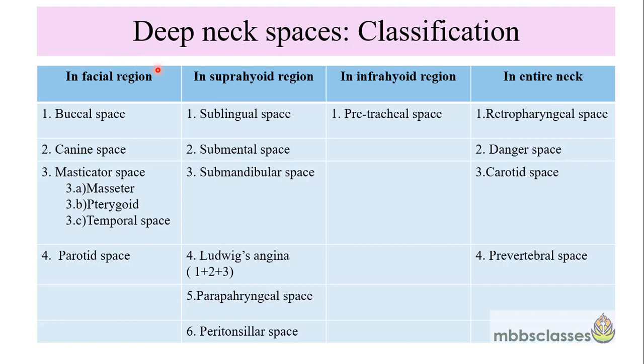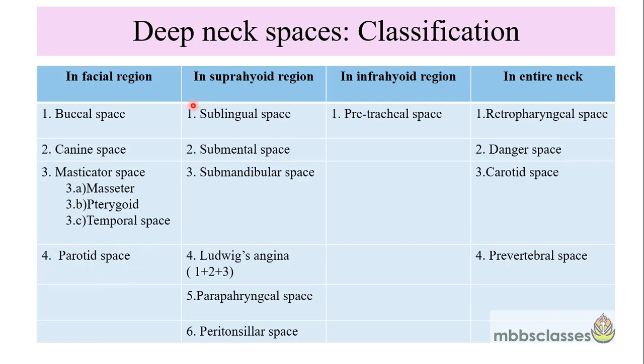If we see the classification of the deep neck spaces, for easy remembrance, we can say that the deep neck spaces can be classified into four groups: the spaces in the facial region, in the suprahyoid region, next is the infrahyoid region, and the spaces which are present throughout the entire neck. The spaces which are present in the facial region are buccal space, canine space, masticator space, which again has subcomponents: masseter, pterygoid, and the temporal space. And the last space in the facial region is the parotid space.